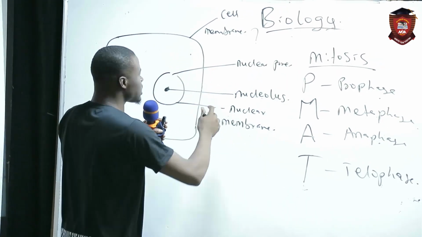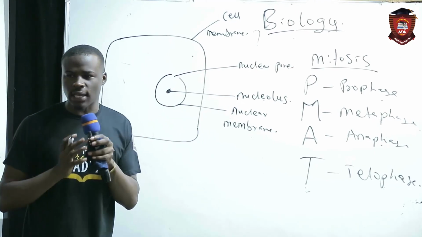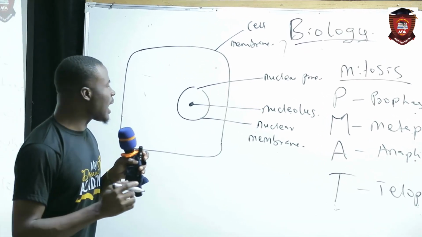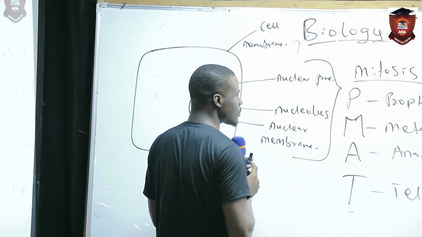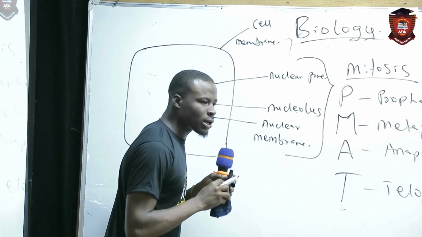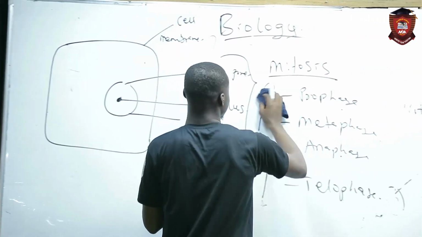So this is one of the basic things you need to know about a cell and its nucleus. Now, everything here can be called the nucleus.